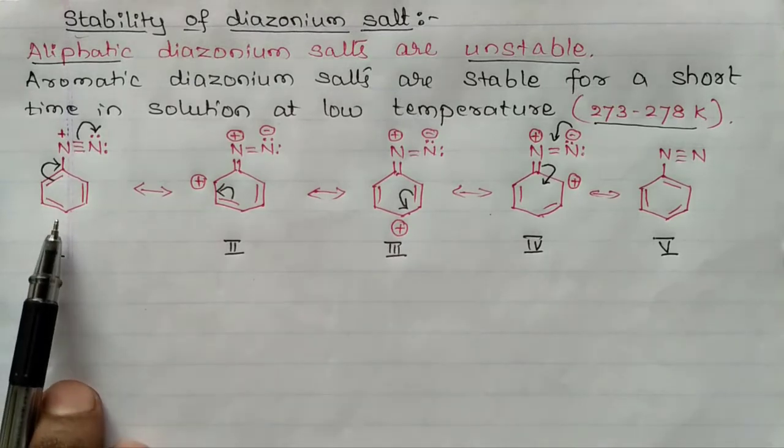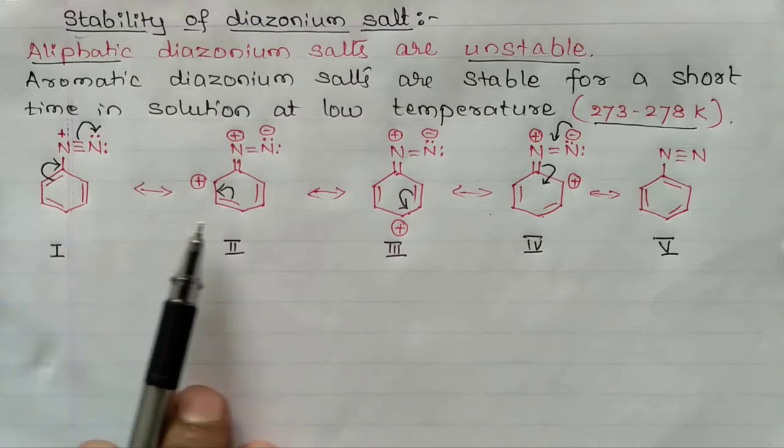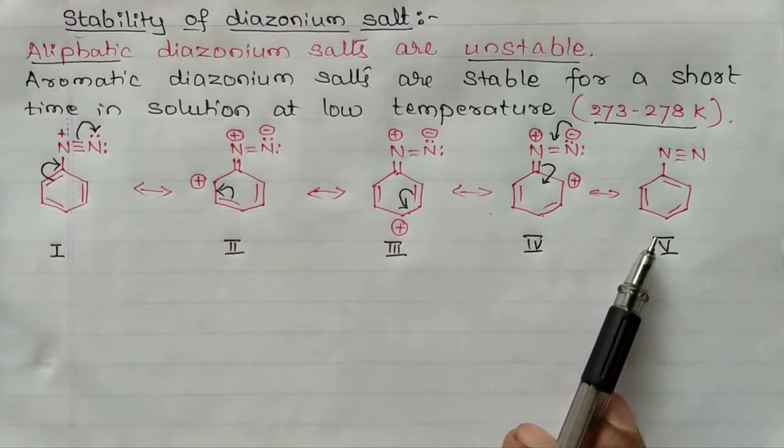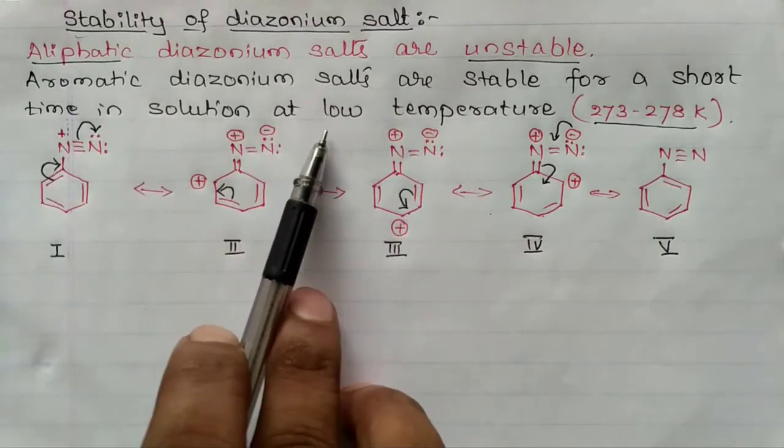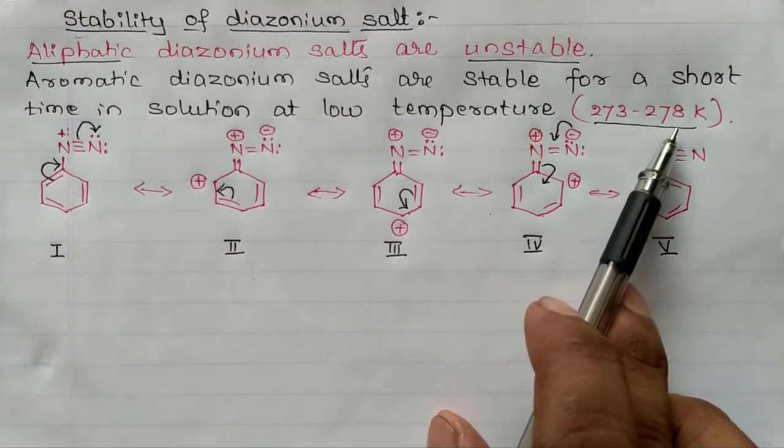As arene diazonium salts undergo resonance, they are quite stable for a short time at a low temperature of 0 to 5 degrees centigrade.